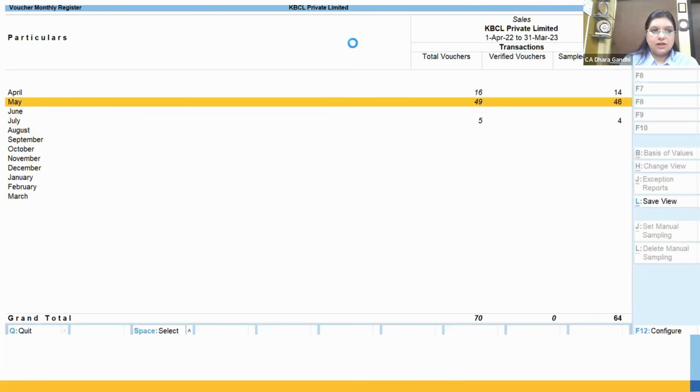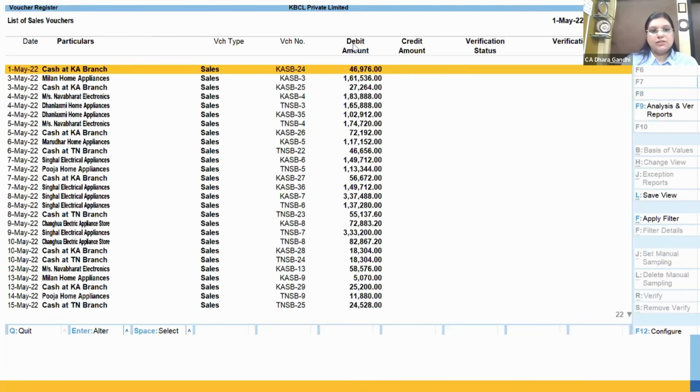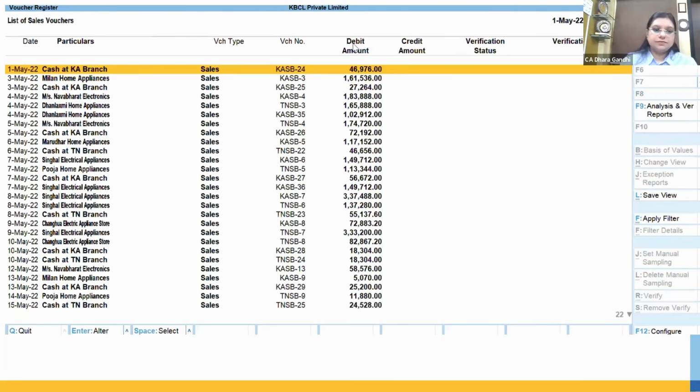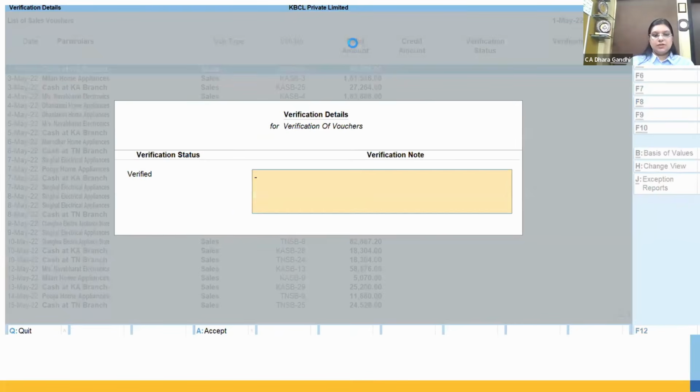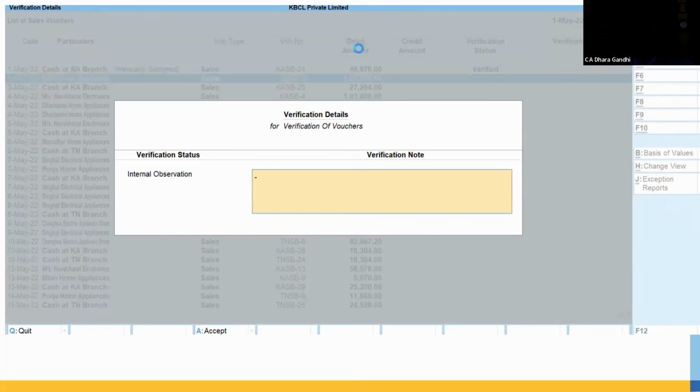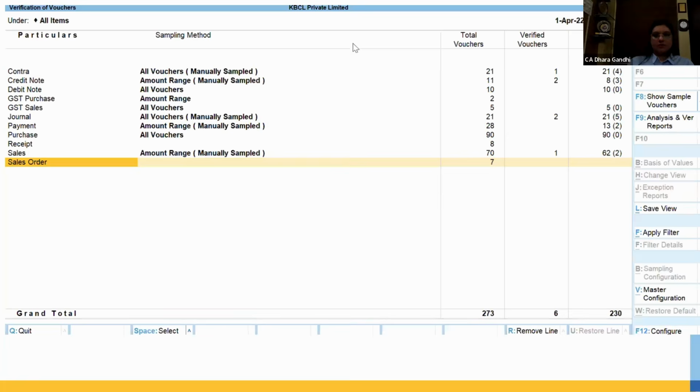Similarly, sale vouchers, I have defined a specific range, so it has been sampled. This I have verified. I need some internal observation.